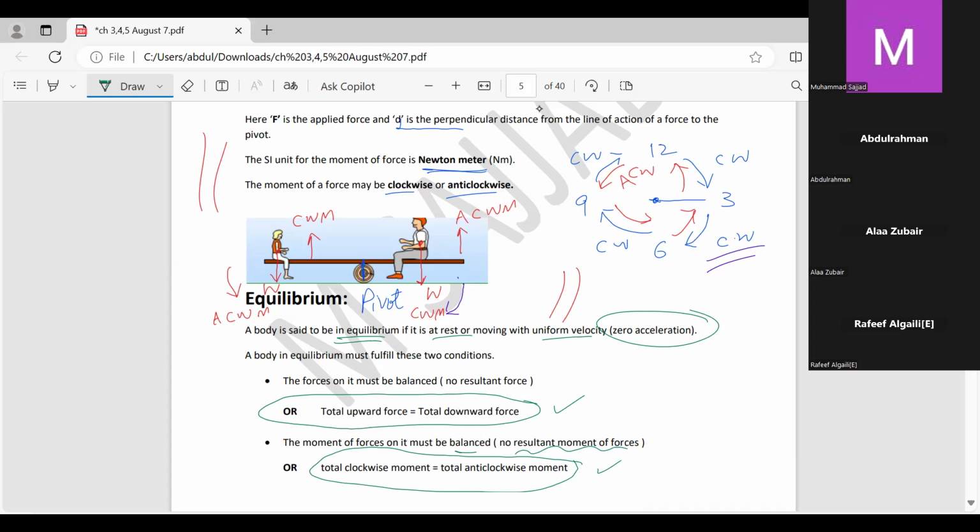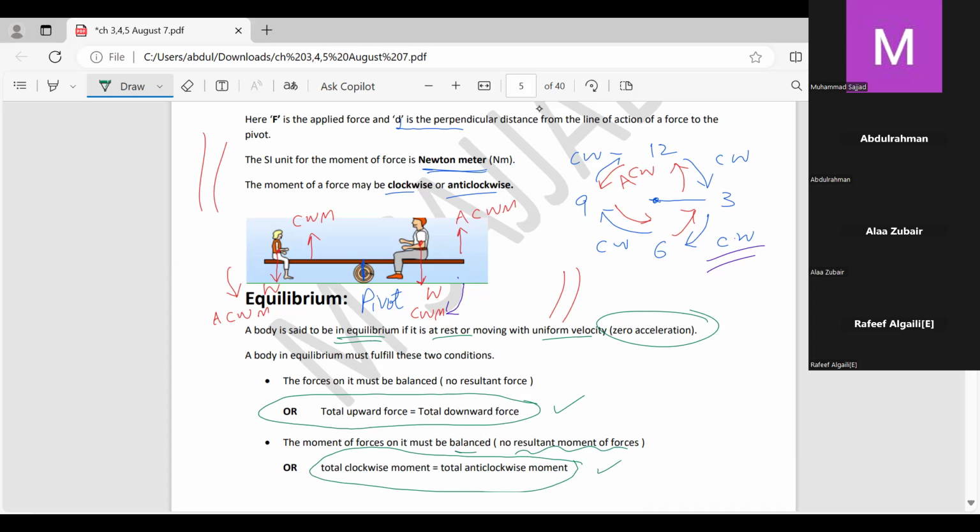What do we mean by recall memory? In general, it is believed that 30% of Cambridge IGCSE physics exams consist of recall memory. Recall memory is just memorization, recalling back the definitions, rules, equations, something like this. So they are asking in general, write two conditions for a body to be in equilibrium.